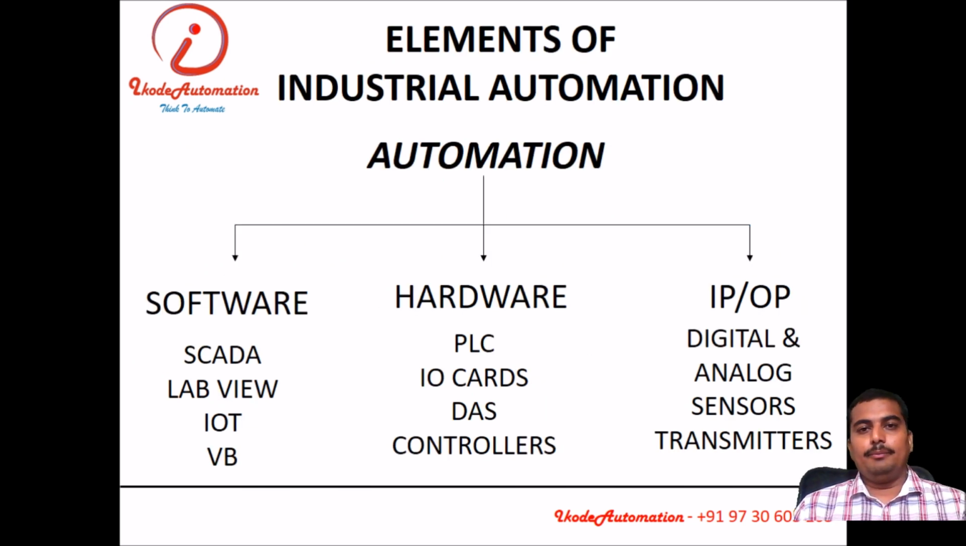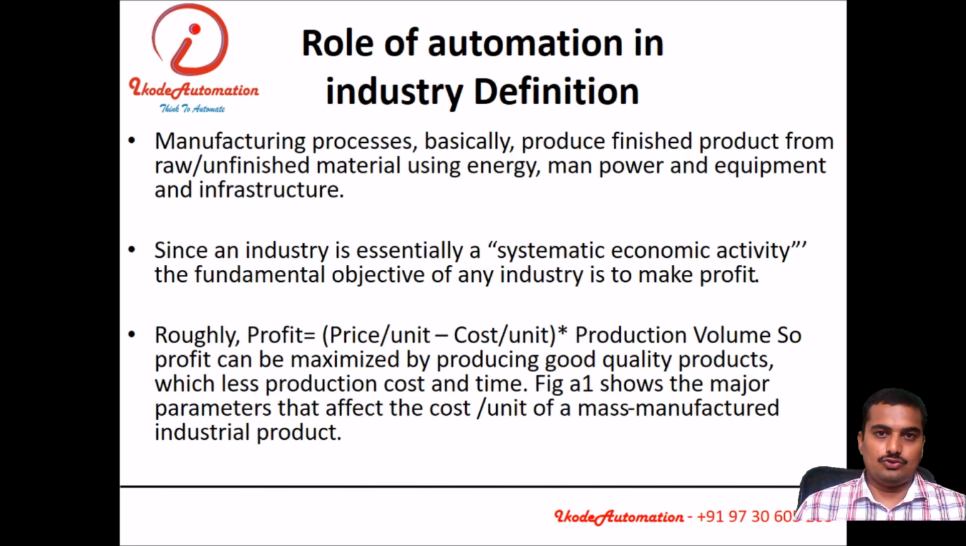Then what are the elements in industrial automation? In industrial automation we have software, hardware and IO devices. In software we have SCADA, LabVIEW, IoT, Visual Basic. In hardware we have many types of controllers, PLCs, IO cards, data acquisition systems, controller cards, and IO devices like input sensors, indicators, transmitters and so on.